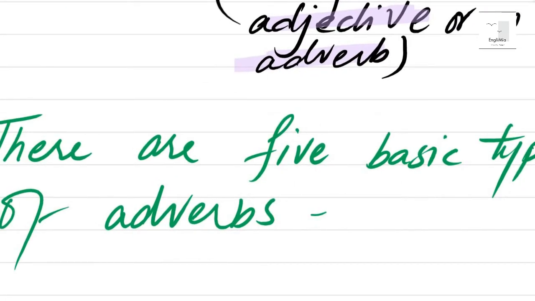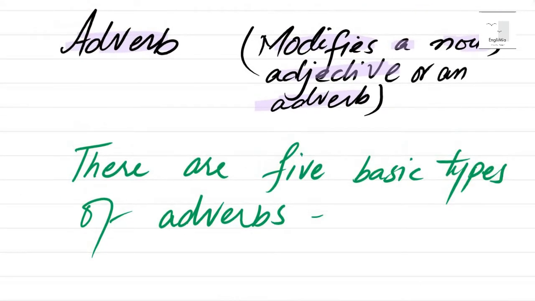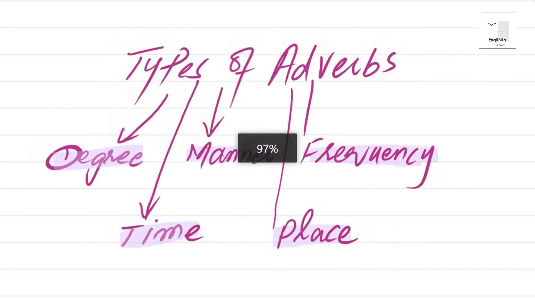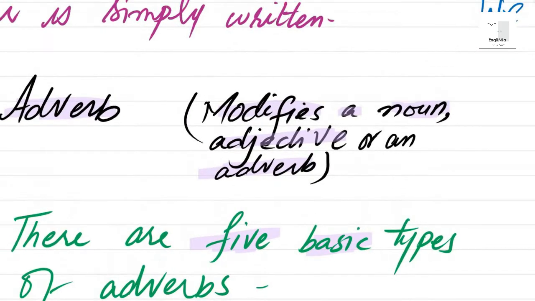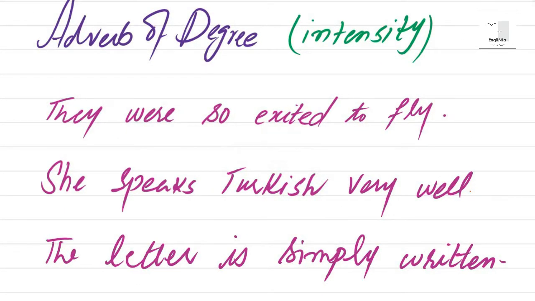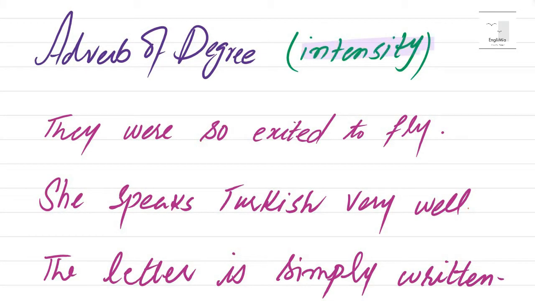How many types of adverb are there? So there are 5 basic types of adverbs: adverb of degree, adverb of manner, frequency, time, and place. Let's see their definition and the examples to understand them well. Adverb of degree tells us something about the intensity of the noun, adjective, or adverb.